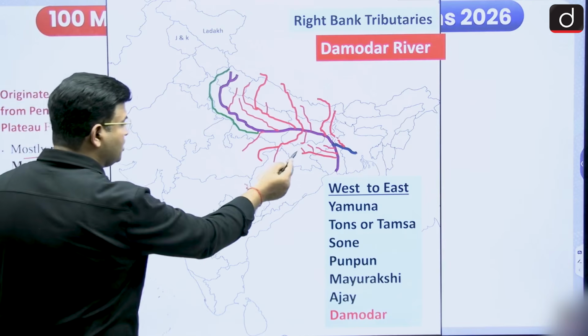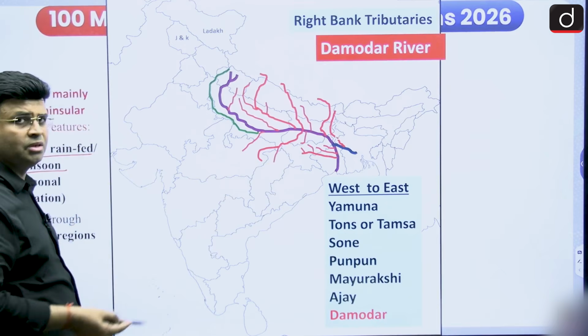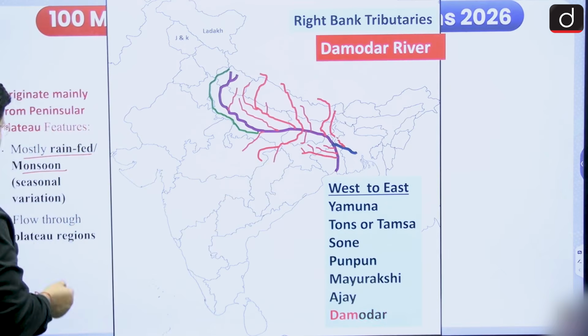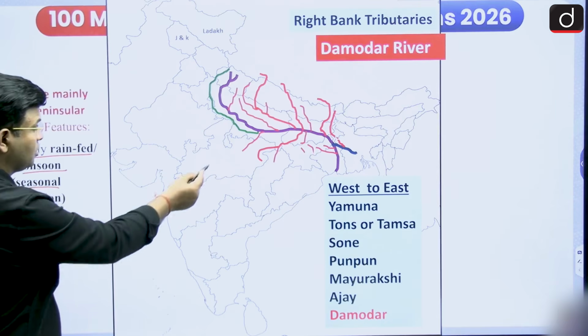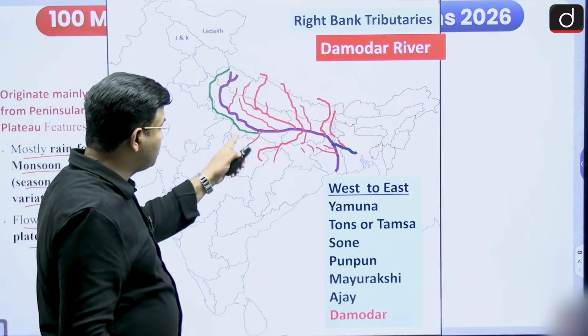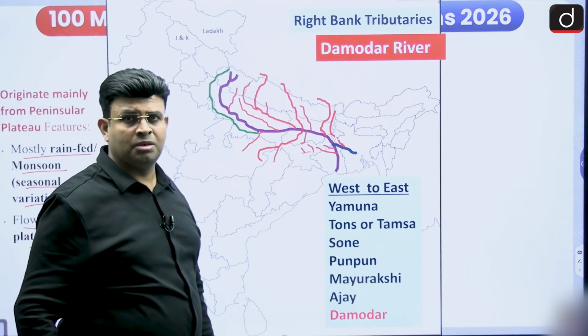Yeah, these rivers are getting water from the rain of the monsoon, and there is seasonal variation in flow through the plateau region. So they are flowing through the plateau region. These are the right bank tributaries that we have to see.